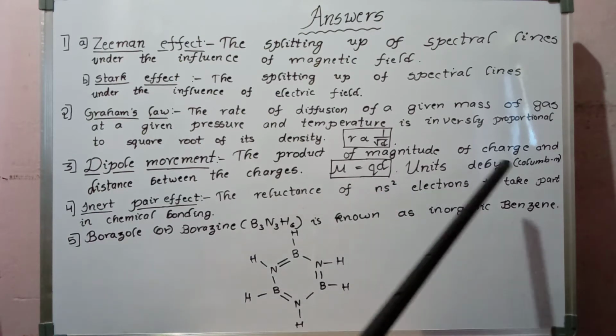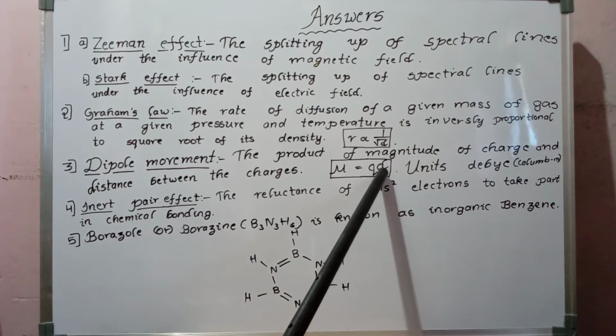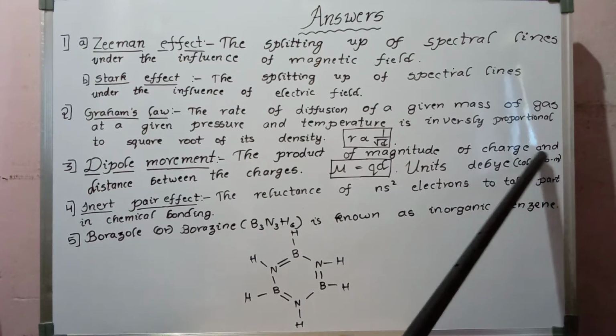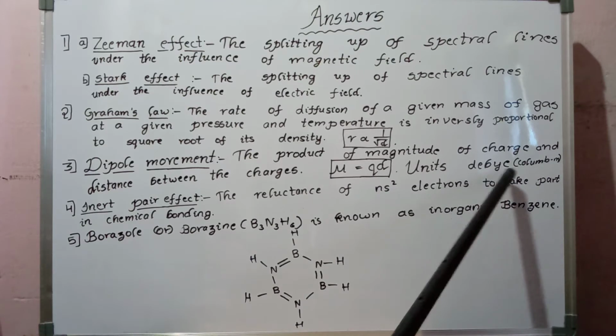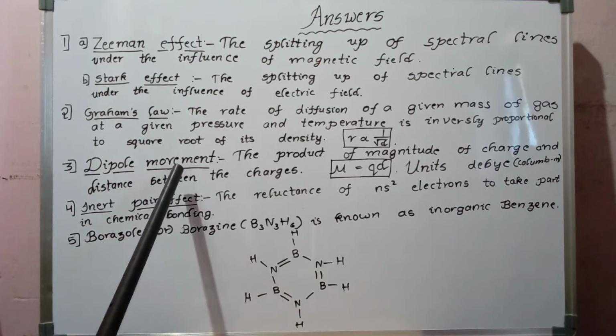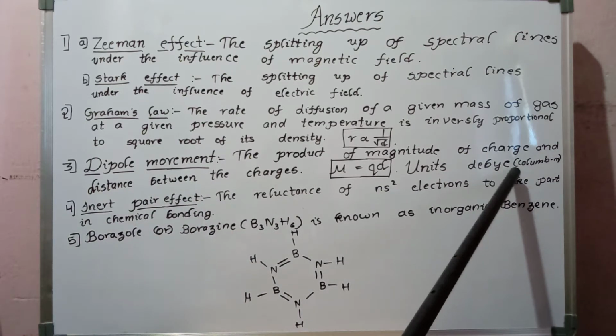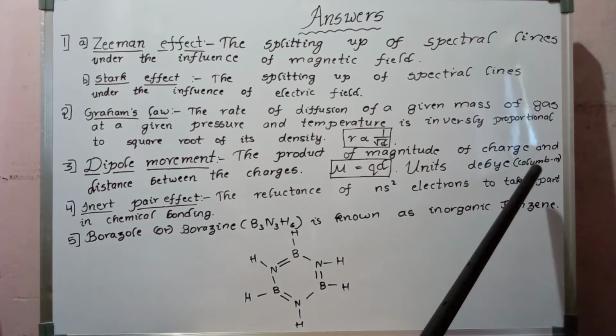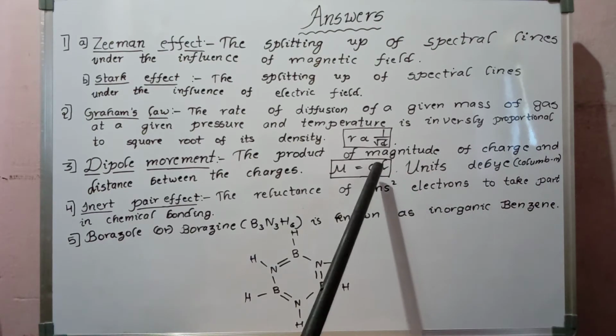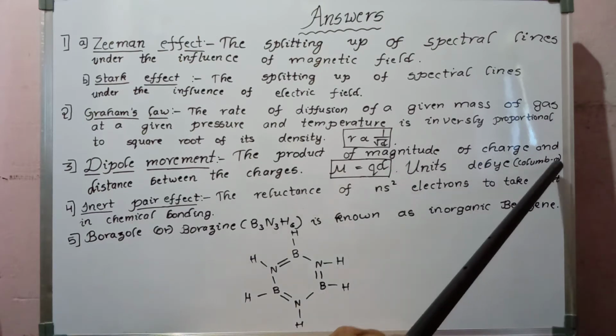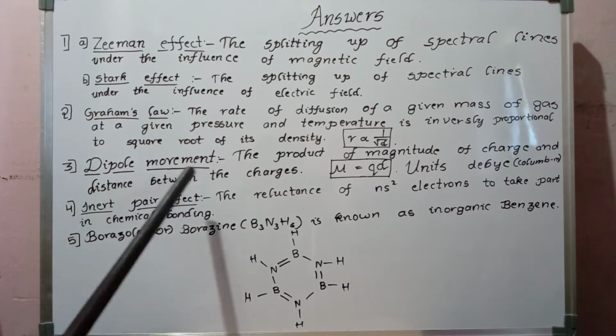Q is measured in coulombs, and distance is measured in meters. Coulomb meter is equal to debye. The units for measuring dipole moments are debye, which is equal to coulomb meter. Coulomb is the unit for measuring charge, and d is the distance measured in meters. So that is about dipole moment.